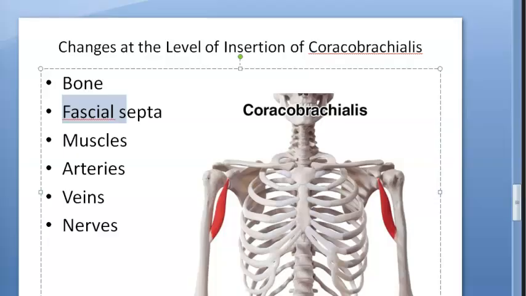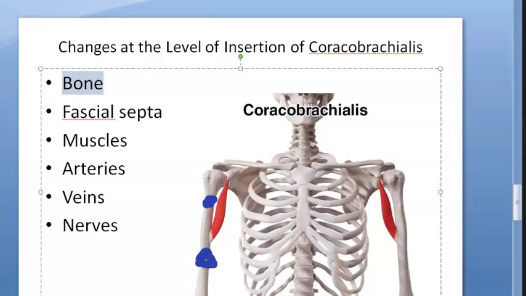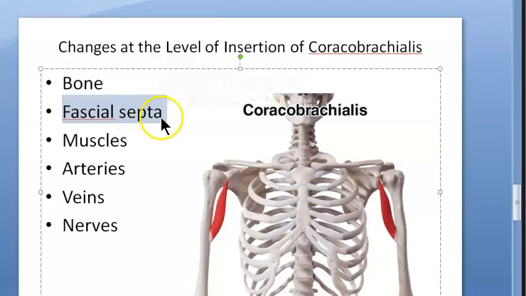Now let's look at the bone. Guys, focus here. Bone, what is happening? Whatever is circular here becomes triangular. The circular shaft becomes triangular below this level. Okay, one point done. Fascial septa: this is something to do with the intermuscular septa. It becomes better defined from this level down.